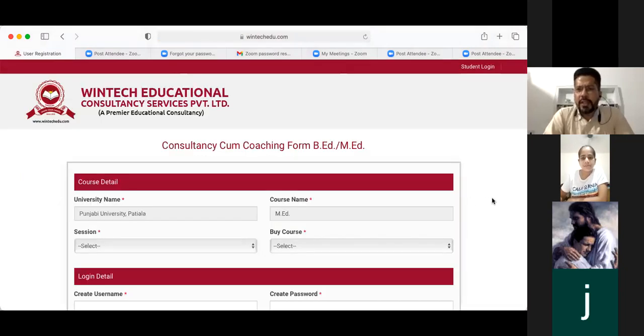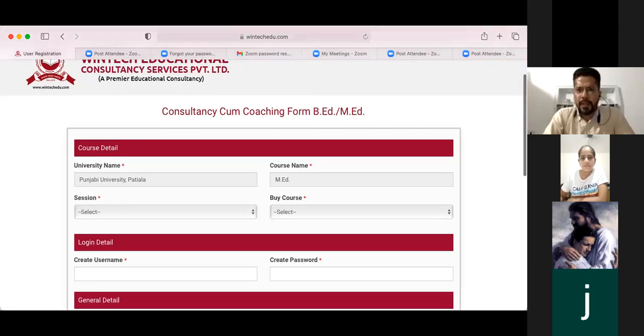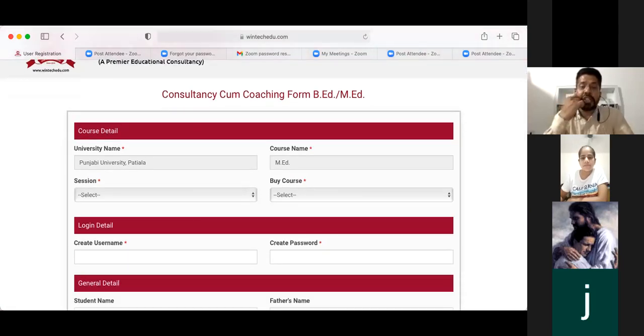As you click on sign up, a new page would open up. Can you see the new page? Yes, the form has opened up. This is the consultancy cum coaching form, B.Ed M.Ed. This is the form which you have to fill in order to have access to all the study material which will be uploaded on our e-learning web portal, our LMS. Am I clear so far?